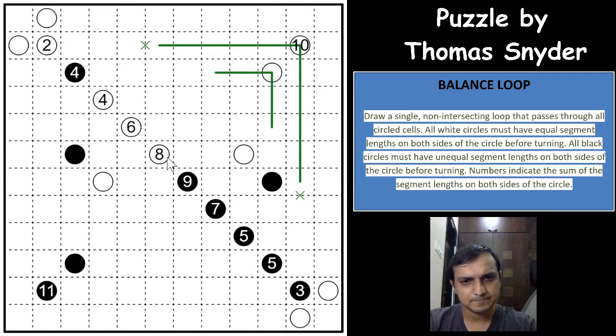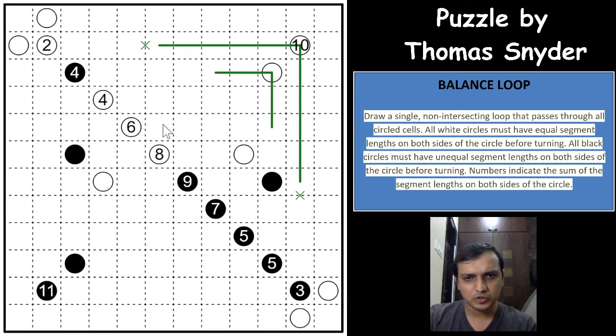Okay, there is a very tough break-in here. As you can see, the clues are all on the diagonal, and you have a very good break-in here. So if you see the 8 here, as we know, on either side of the circle the loop should have 4 segments each, right?